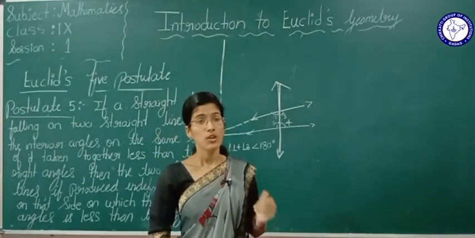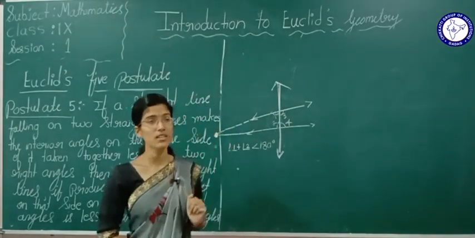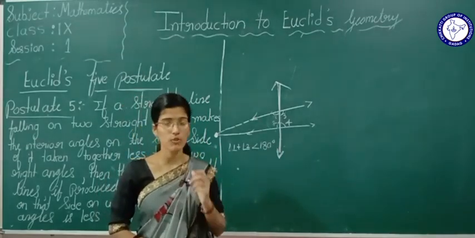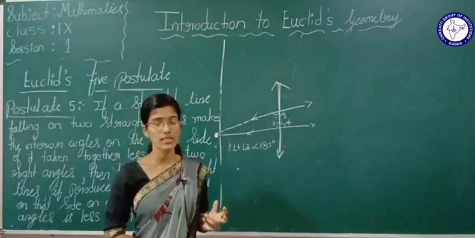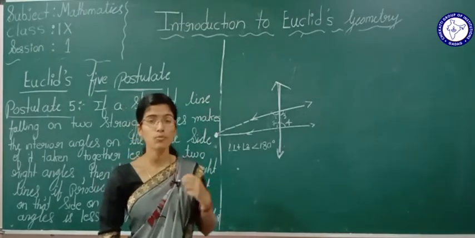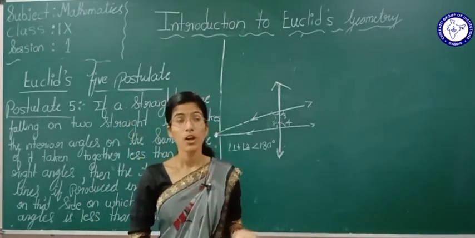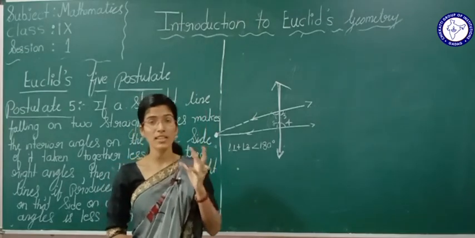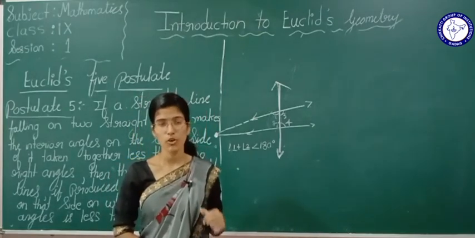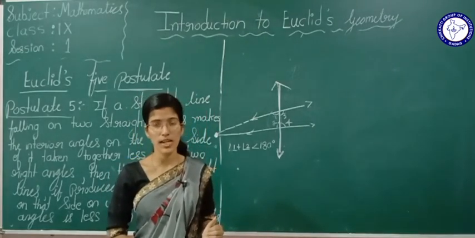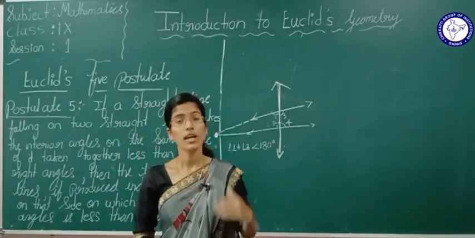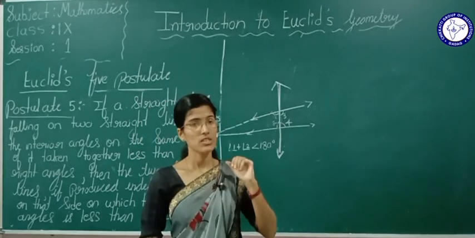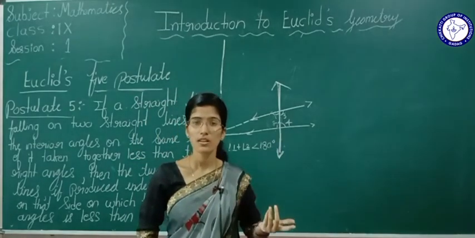Okay. Now see here, these are the axioms and postulates we have studied. These axioms and postulates Euclid used to prove the theorems. In total, 465 theorems he proved using these axioms and postulates. These theorems are also called propositions. In the next class, based on these axioms and postulates, we are going to solve worked examples.